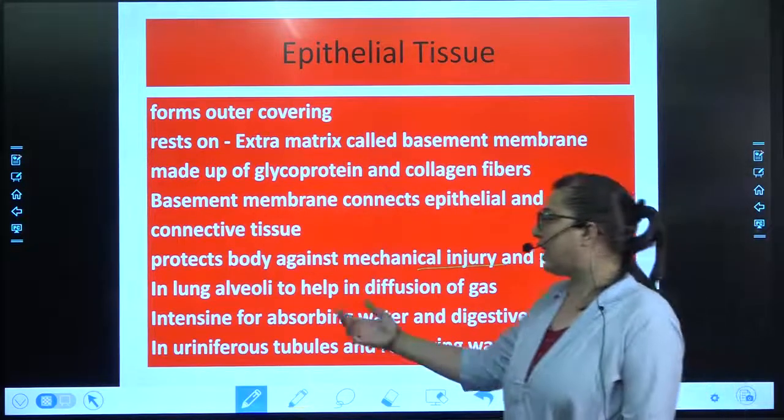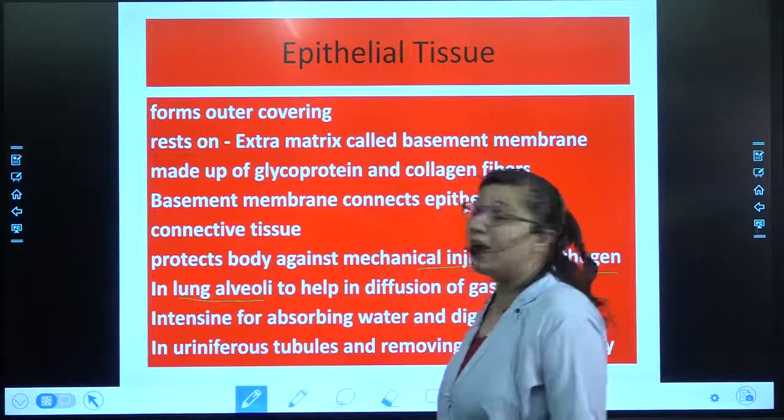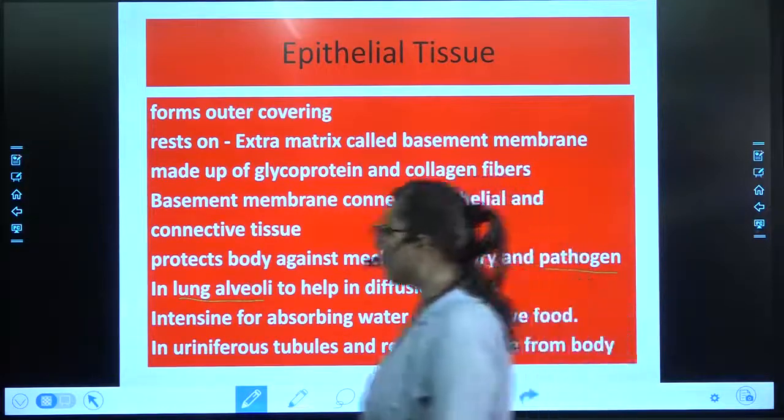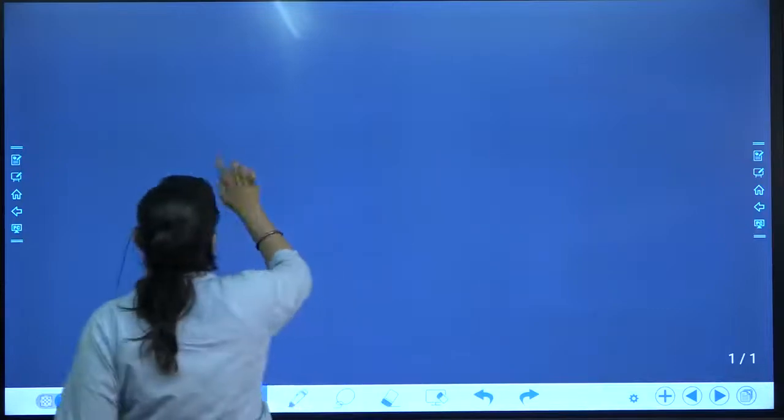Next, in the lung alveoli, which helps in the diffusion of gas, this is a new term for you, lung alveoli. What is that lung alveoli now? You all know about the basic respiratory system.